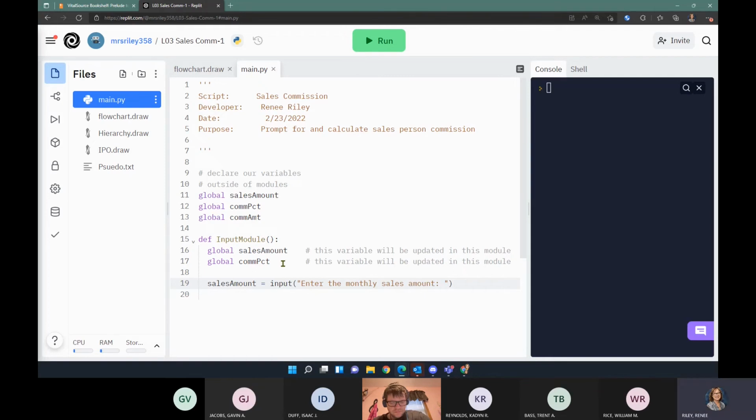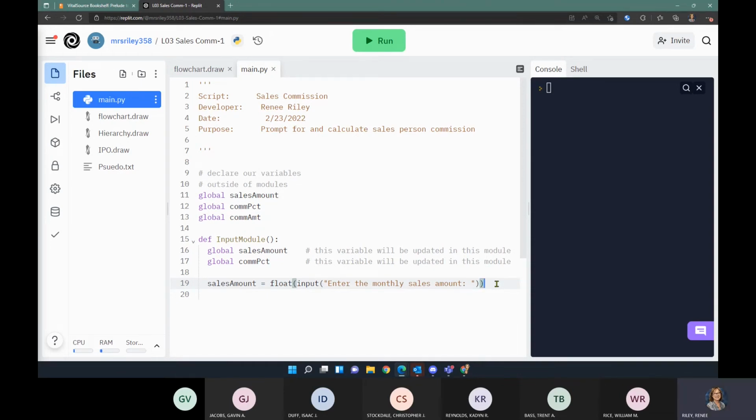Now, you should have seen something like this in Code Academy with your input statements. But any questions or anything, just feel free to yell them out. In Code Academy, it uses the raw input feature. Oh, okay, good question. Thank you. That is because Code Academy is using Python version 2.7. Yeah, and so with version 3, they eliminated the raw input and made the default input type be a string. Since we want to input the sales amount as a float, we need to cast it as a float.